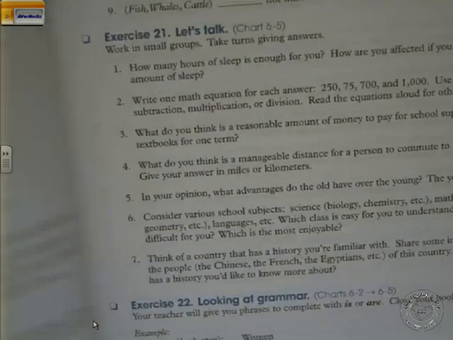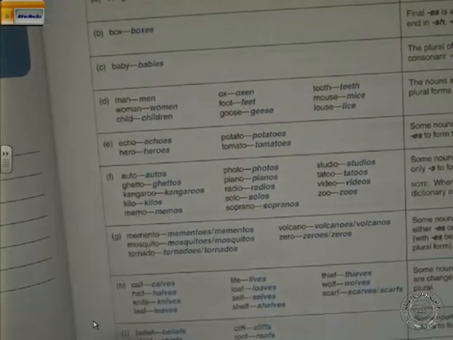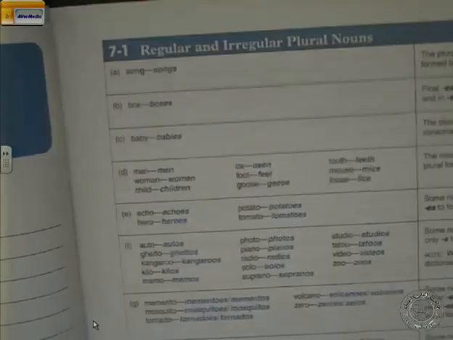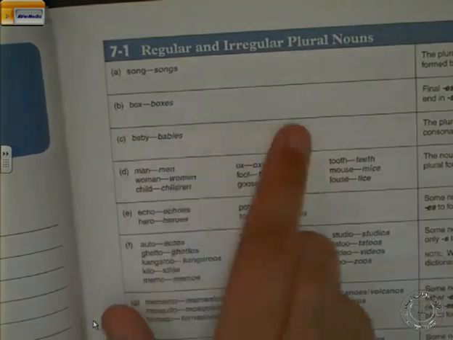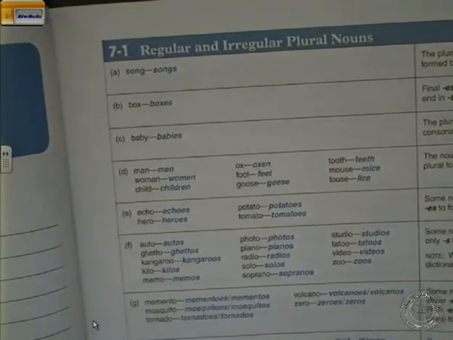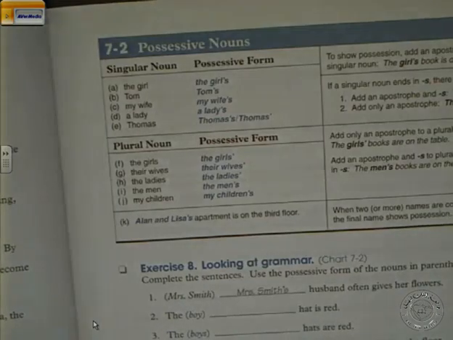We have also the poor and the rich. So all of these are very important issues to be considered. Here on page 101 you will see the regular and irregular plural nouns. How do we make boxes? And I'm sure that you have met all of these.